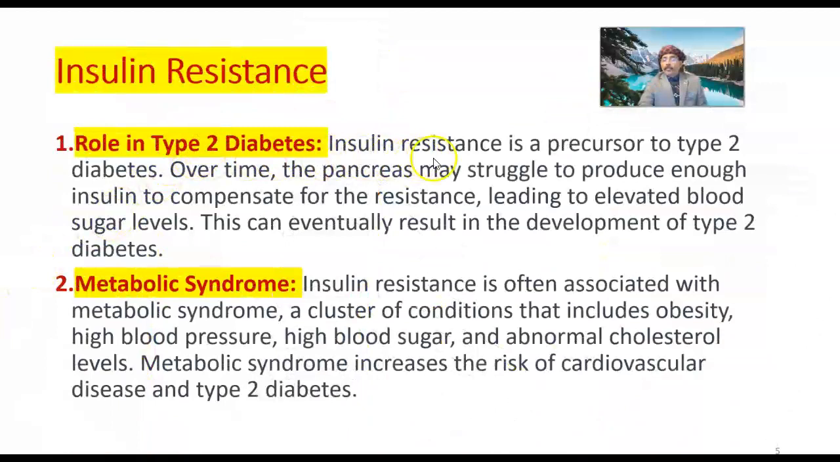Role in type 2 diabetes. Insulin resistance is a precursor to type 2 diabetes. Over time, the pancreas may struggle to produce enough insulin to compensate for resistance, leading to elevated blood sugar level. This can eventually result in development of type 2 diabetes. Metabolic syndrome. Insulin resistance is often associated with metabolic syndrome, a cluster of conditions that includes obesity, high blood pressure, high blood sugar, abnormal cholesterol levels. Metabolic syndrome increases the risk of cardiovascular disease and type 2 diabetes.